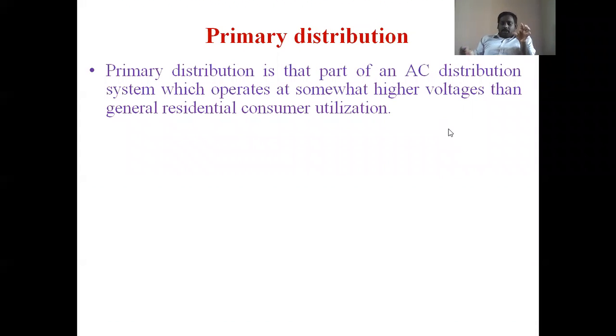That means this distribution originates from the substation to the distribution transformers with the help of feeders. Higher voltage here does not mean transmission voltage. Those voltages are higher compared to the general residential consumer utilization.